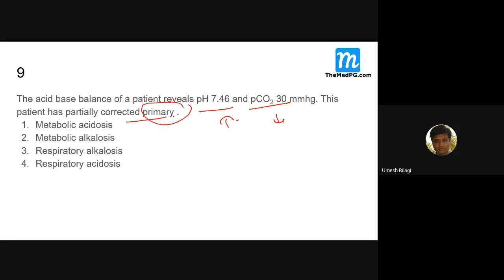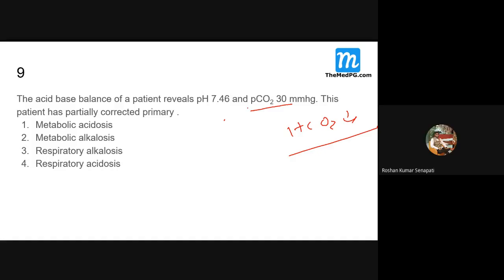Now he's asking about the primary. Which is the primary event here? Of course, the question asks for the primary, not the compensatory. Now pH is 7.4, carbon dioxide is 30. This is a different question. pH is normal, okay, I do agree. Now carbon dioxide has come down. So probably the primary event was HCO3, which was reduced. Fine.